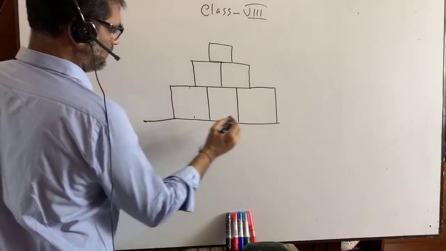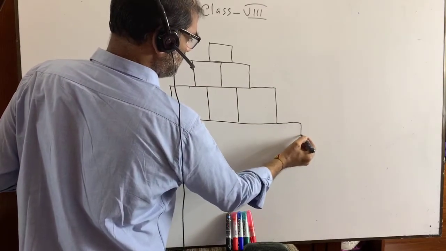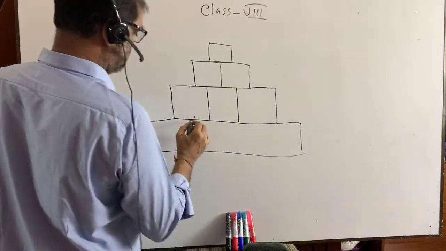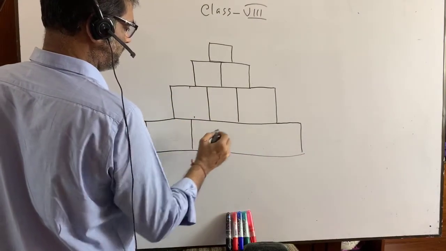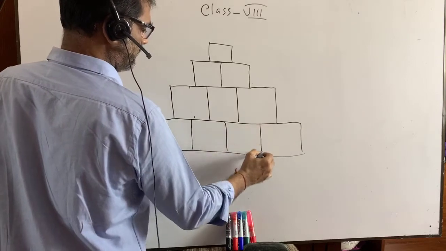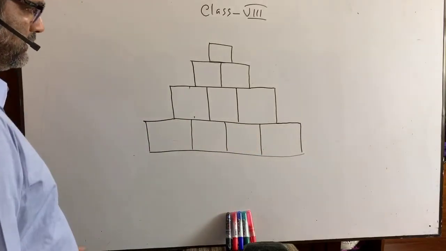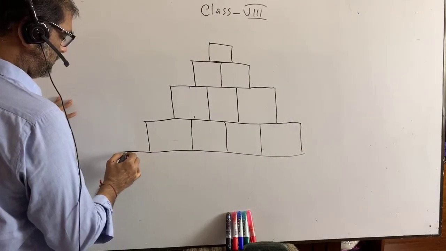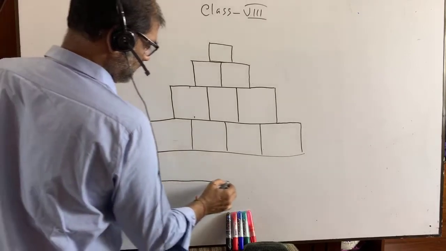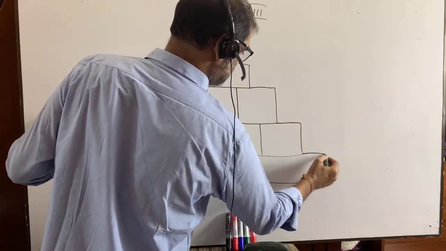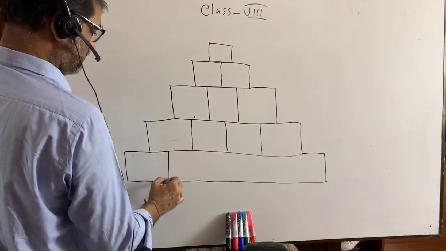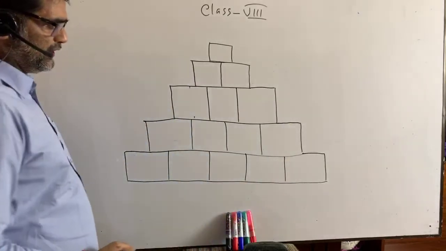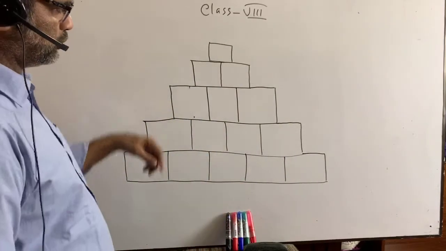Now you see, I am going to draw in this way. Have you seen it? Then I am going to draw another box like this. It is given in your book, figure 2.